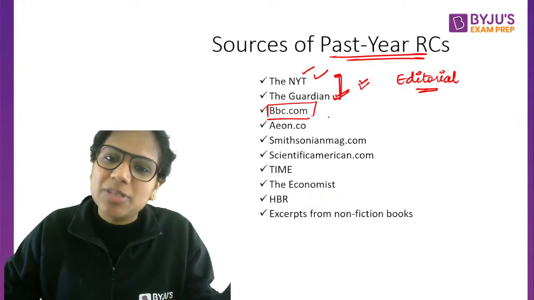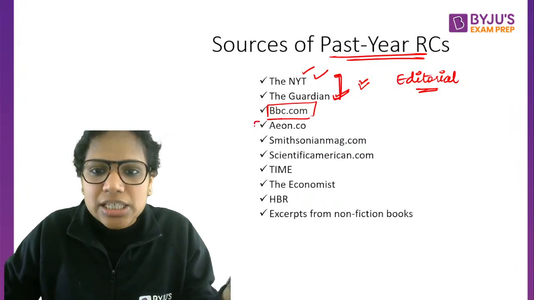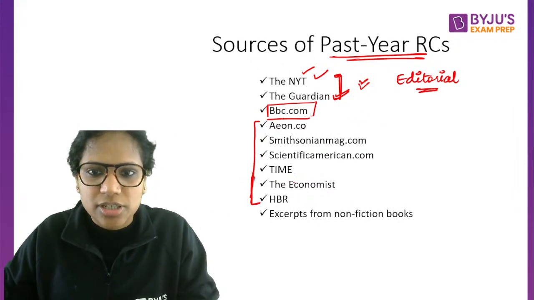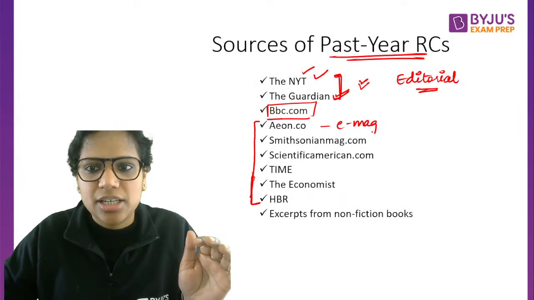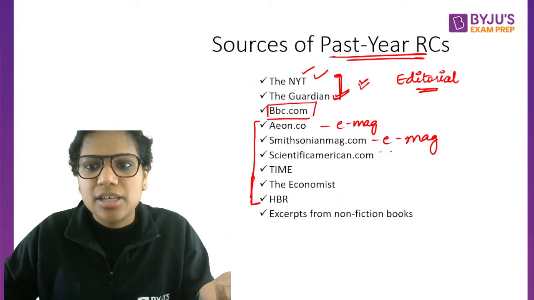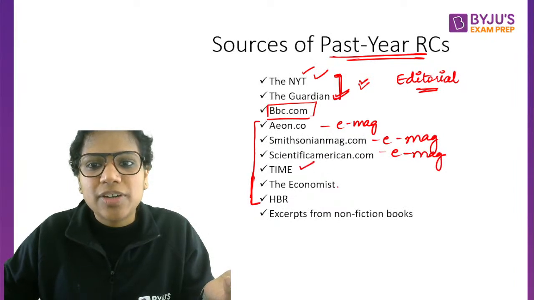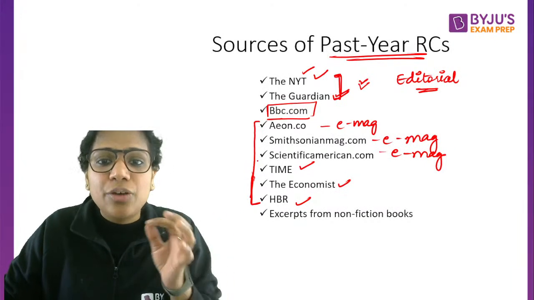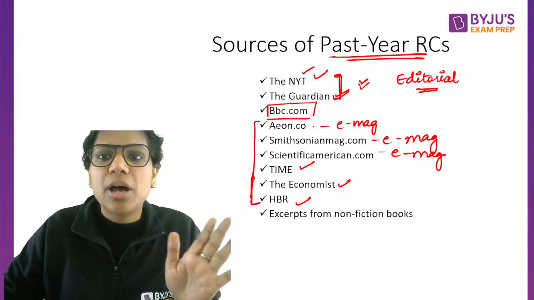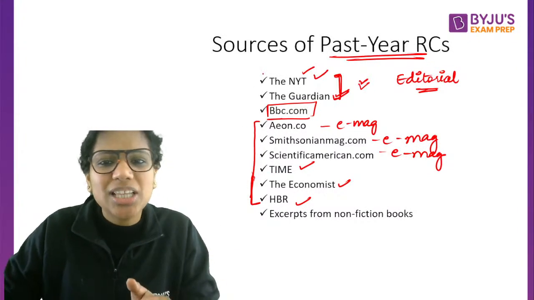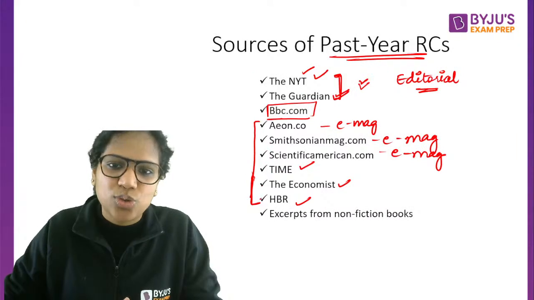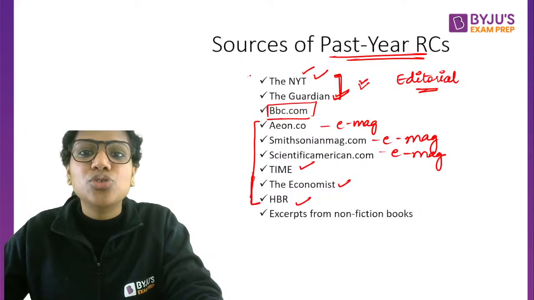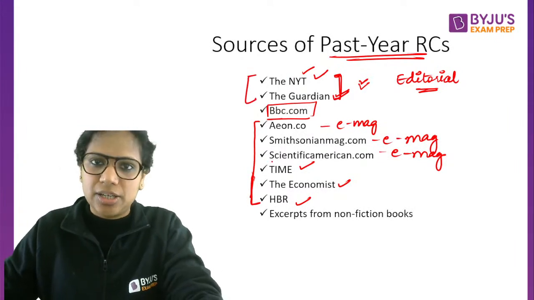BBC.com, all of you know what BBC is, right? Then these are some magazines whose e-version is also available. Some of them are exclusively e-magazines like Aeon, Smithsonian Mag, Scientific American. Some are available in both offline and online format. These magazines have formed the sources of many of your past year RCs, not a single one, otherwise I would not have included them. So you can start with these sources when it comes to newspapers and magazine reading.